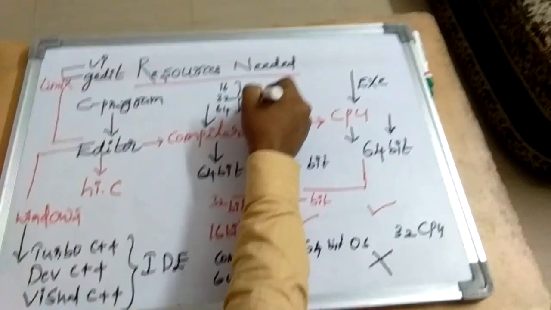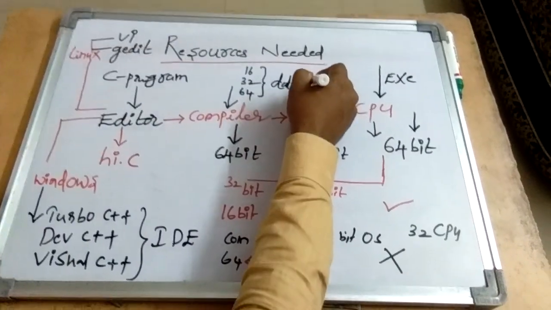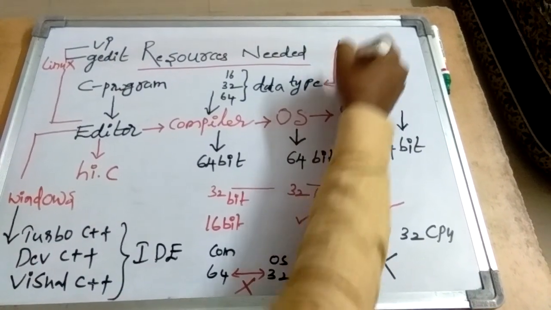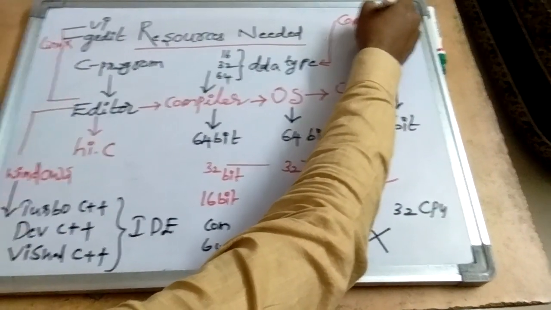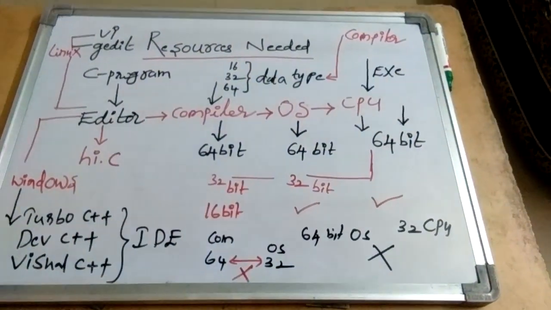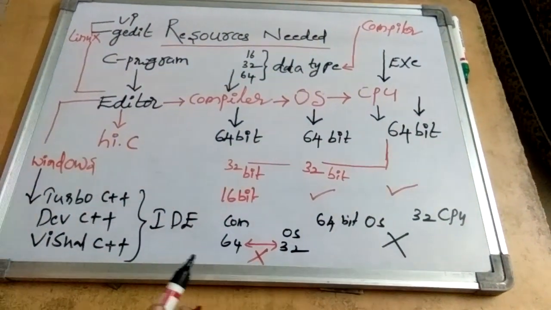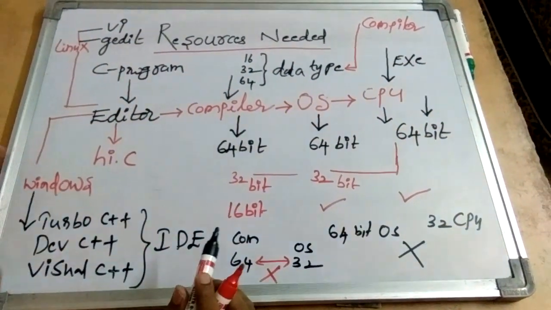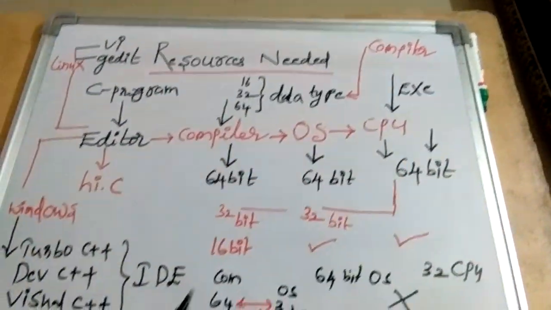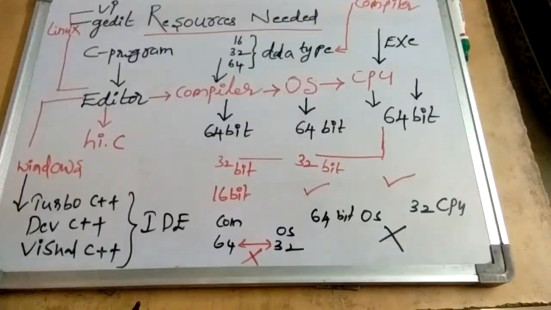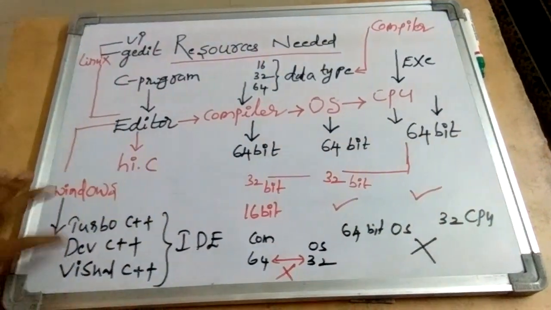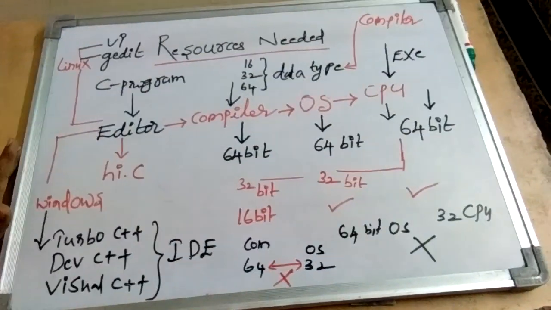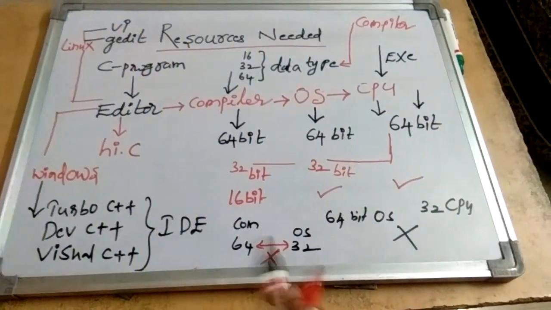Because the data type of a variable, or the size of the data type in C language, purely depends on the compiler. Remember, most students often get confused. They read in one textbook that the size of the int data type is 2 bytes. In some other textbook the author writes the size of the int data type as 4 bytes. That differs because of the kind of compiler they are using. For example, if it is Turbo C++ or Dev C++ 32-bit compiler, the size of the int data type is 2 bytes.